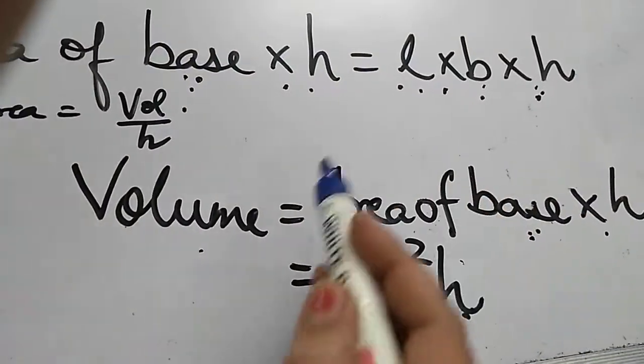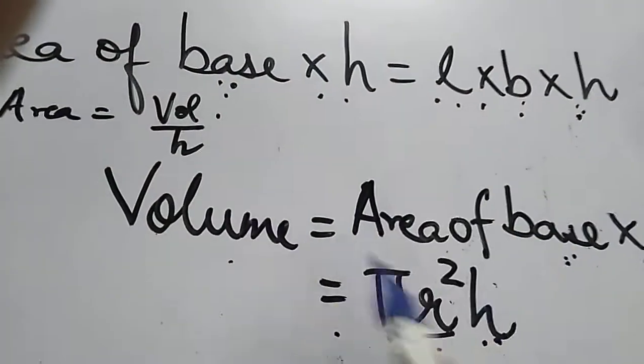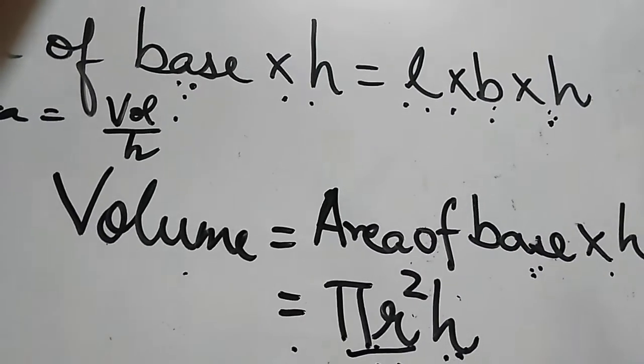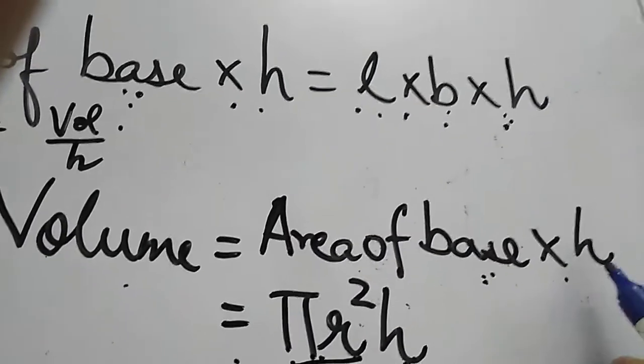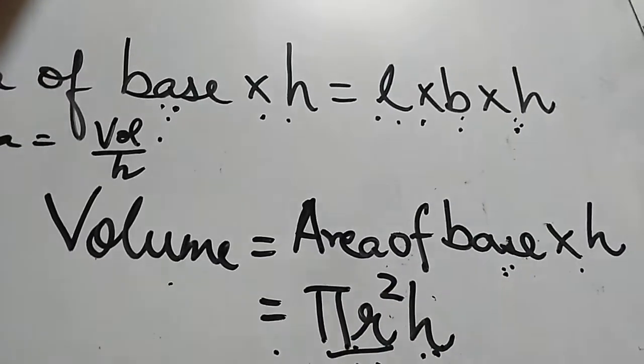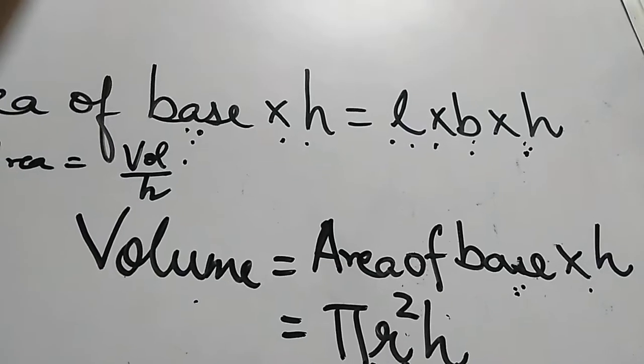Here, if the circumference of the base is given, 2 pi r, you can find the radius, and if you know the height, you can find the volume. Now do the worksheet that is given. I'll discuss some questions in the next video.